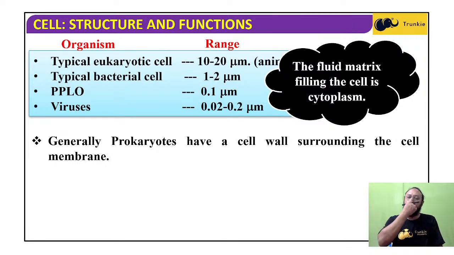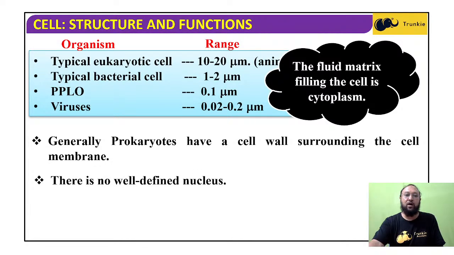So you know very well, since you studied in class 8 also, what cytoplasm is, what the nucleus is, and what the plasma membrane and cell membrane are. We have already studied these in previous classes. A fluid matrix is present in the cell, and that is the cytoplasm. There is no cell wall and no well-defined nucleus. So that is the main feature.